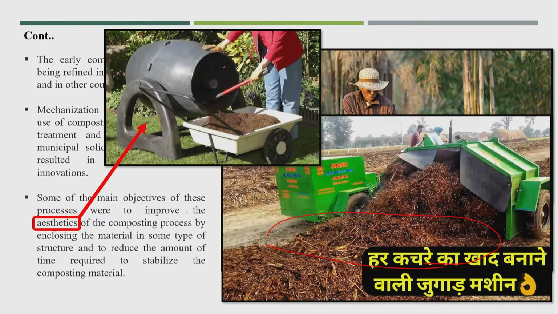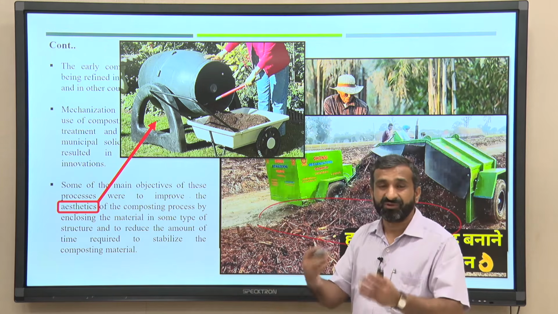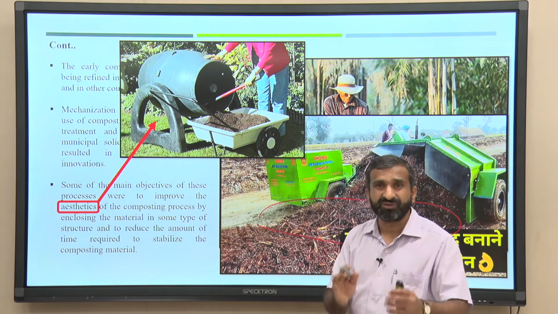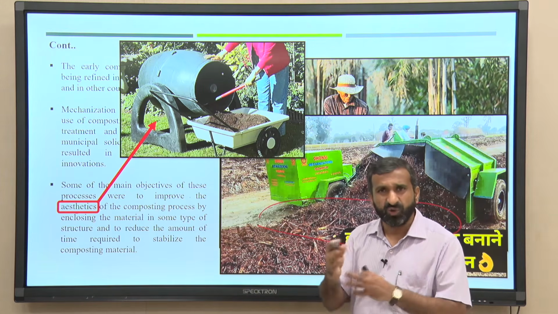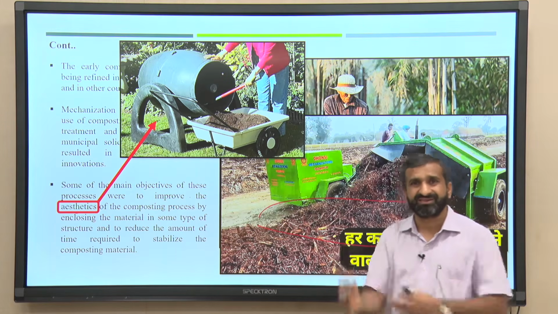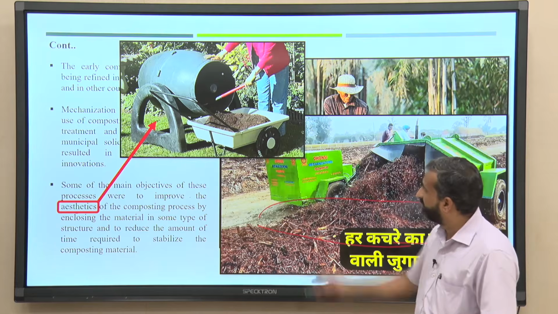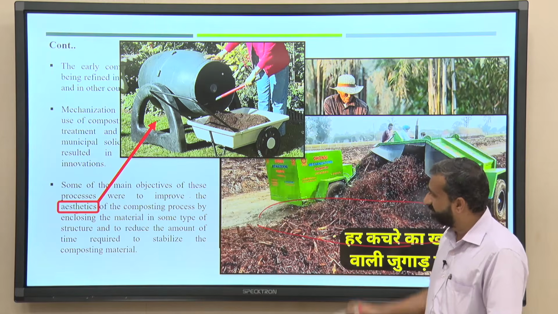Likewise, new technologies have come up, where people won't find touching that particular material good, and even with gloves nobody likes such a task of turning that particular mass. So, this kind of technology has come up.